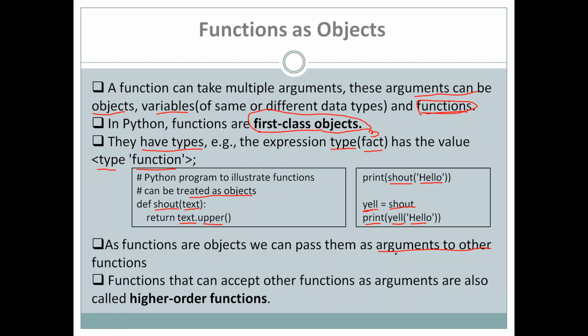Functions that accept other functions as argument are also called as higher order functions. So this is important. The functions which accept other functions as argument are called as higher order functions. So let's look at one example here on this higher order function.